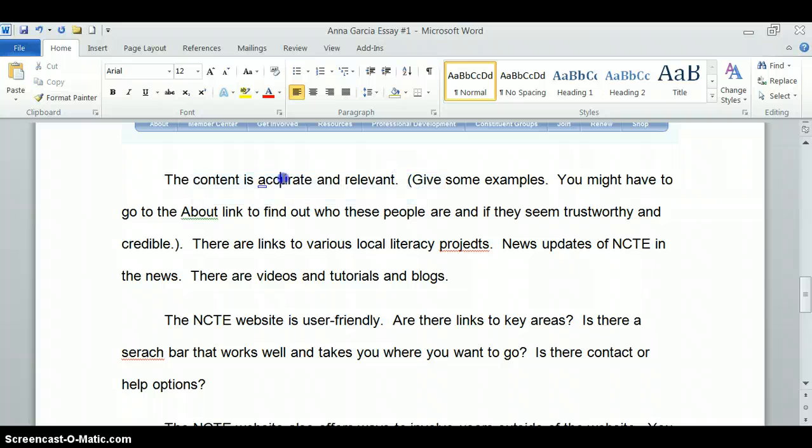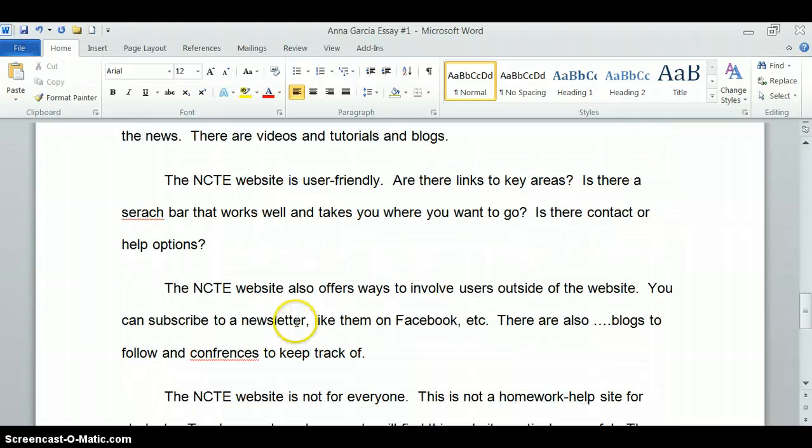And that's number 3 on this little list from the instructions. So how do I know that it's accurate? Who is giving us this information on this website? Usually you have to go to the About link to find out who these people are and if they seem trustworthy and credible. So I would develop this with some details about that.